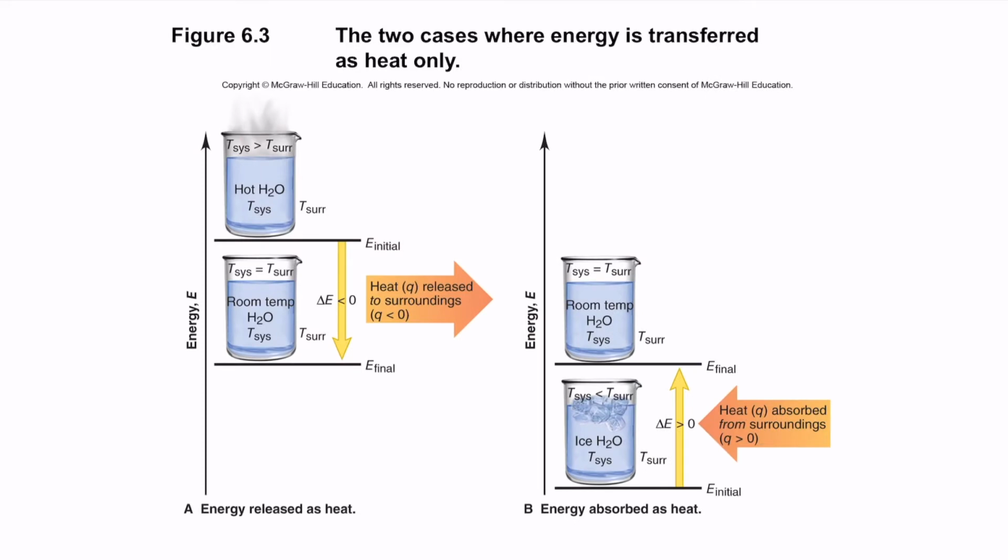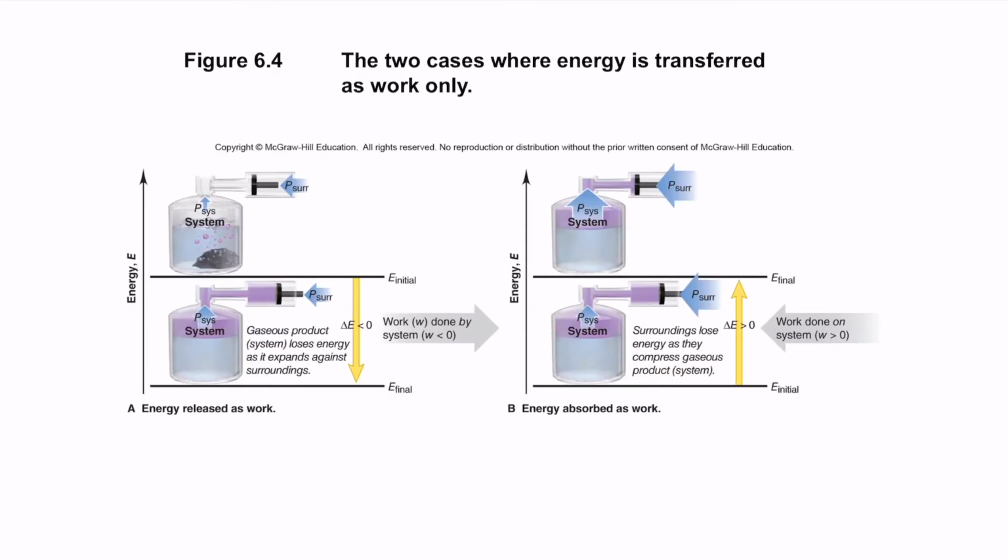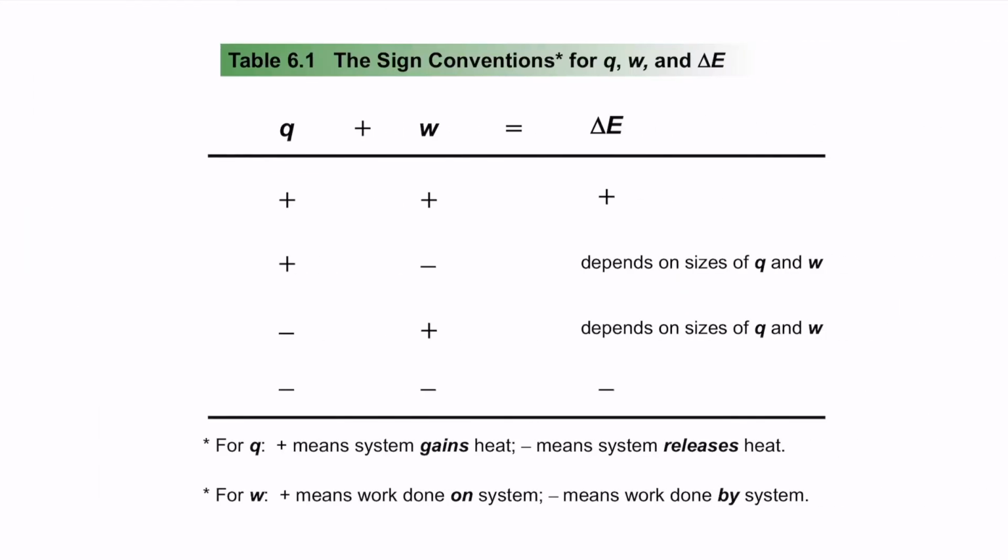The same thing happens with heat as well. When a hot body cools down, the energy released goes into the surroundings as heat. When a body is warmed up, it has to absorb energy from the surroundings. For ice to become room temperature water, it absorbs energy from the surroundings. The same thing happens with work as well. When a system undergoes compression, work is done on the system. When the system undergoes expansion, work is done by the system on the surroundings. These are the energy differences that you will see.